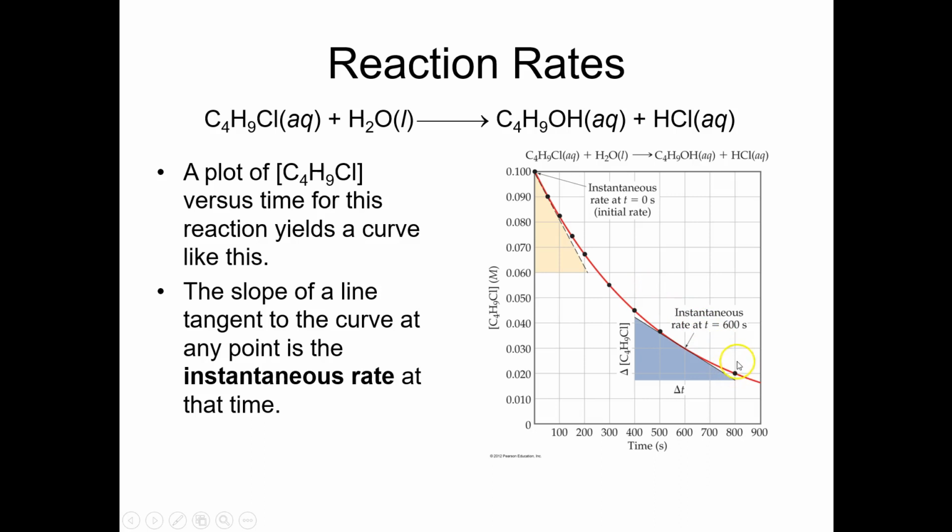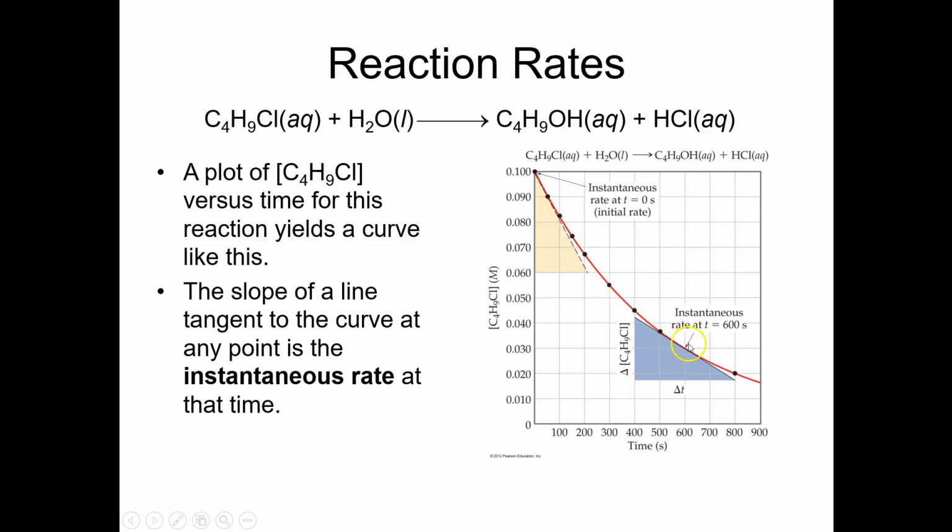But there are other ways in which we can talk about a reaction rate as well, and that would be instantaneous rate. For example, if we just took this point at 600 seconds, we could calculate the instantaneous rate. It would require calculus to do this, but it would be to determine the slope of a tangent line to this curve at the 600 second point.